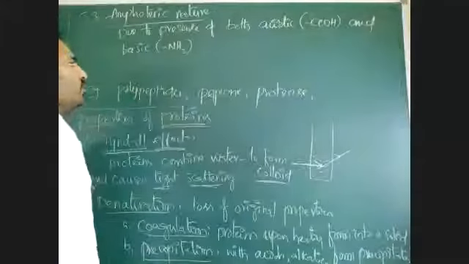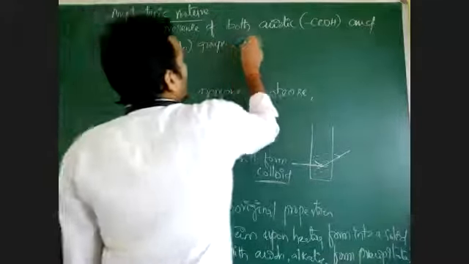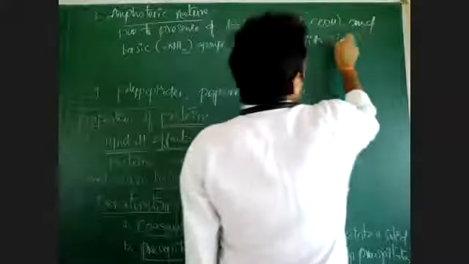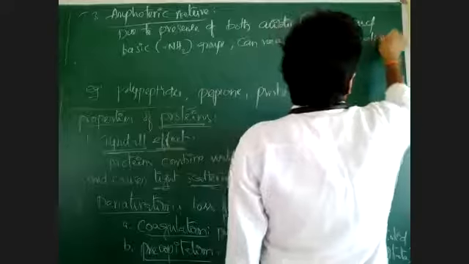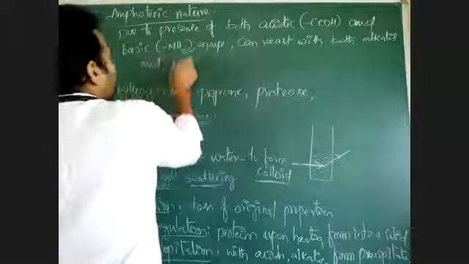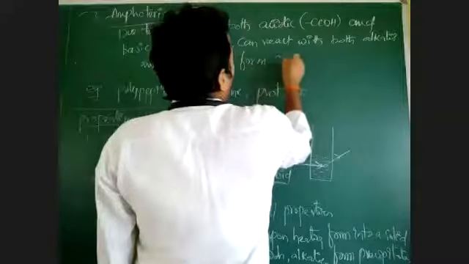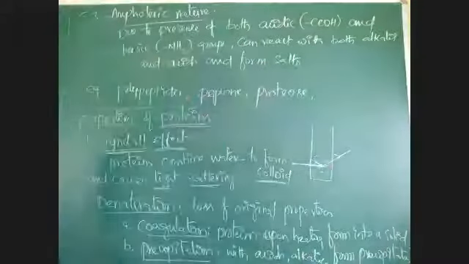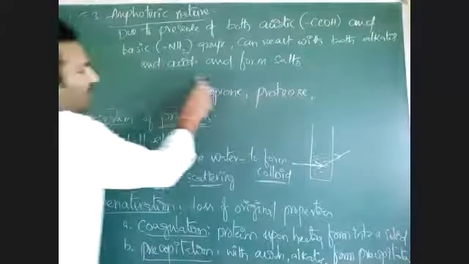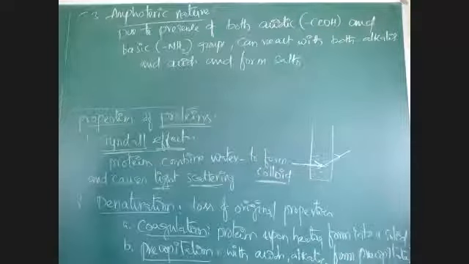Due to presence of both acidic and basic groups, these can react with both alkalis and acids and form salt. So usually one acid can react with a base and form salt, and a base can react with an acid and form salt.